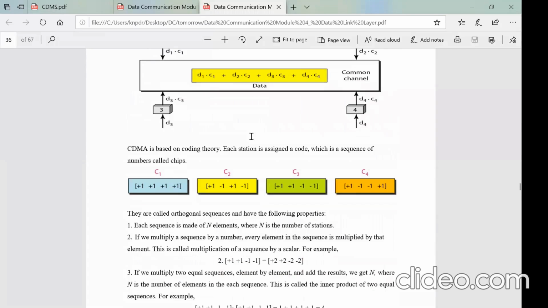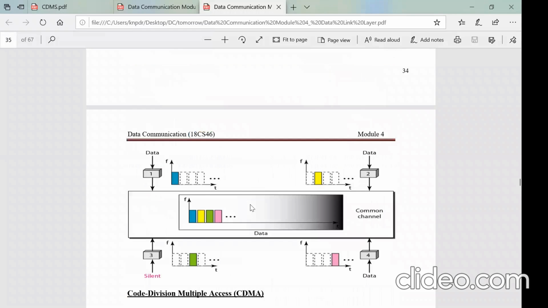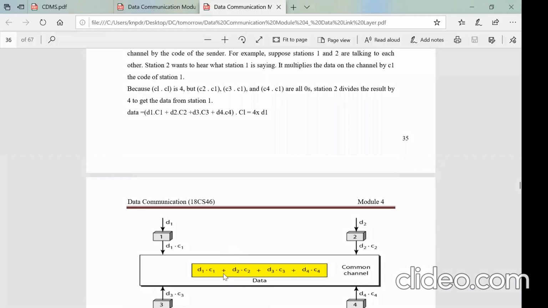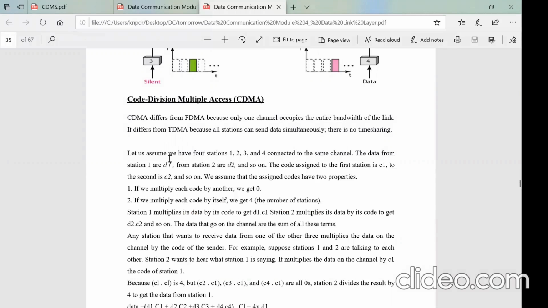So how does it work? We are saying that all stations are sending the data simultaneously, so will there not be a collision or crosstalk? There is a chance of crosstalk, but that is avoided using a methodology called a code.